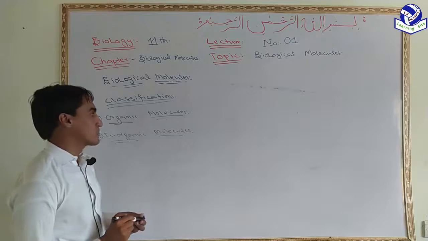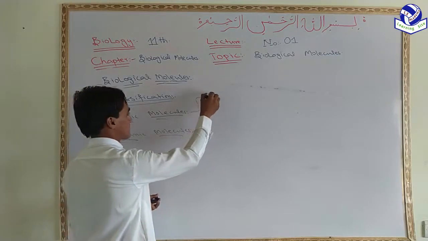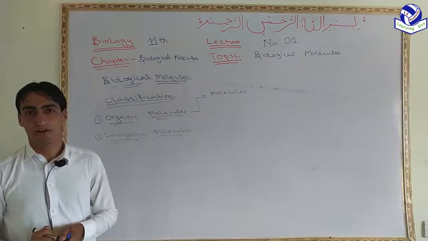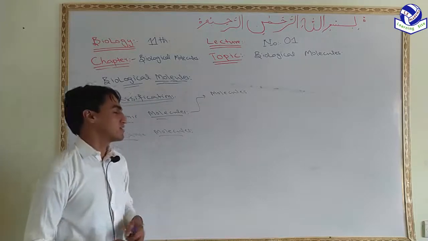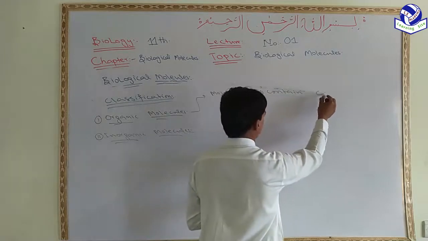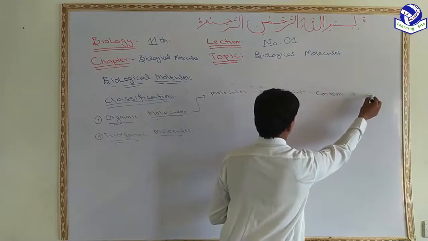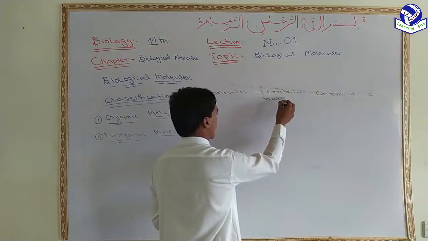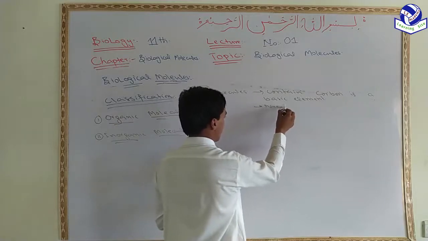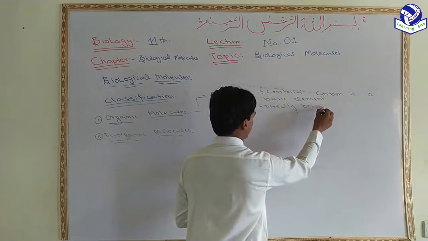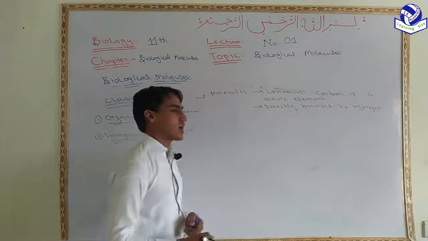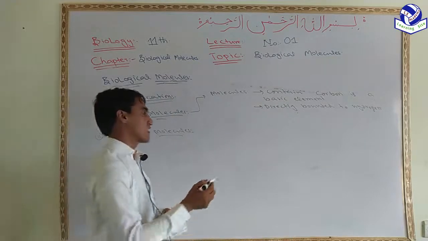So what is meant by organic molecule? The type of molecule which contains carbon as a basic element directly bonded to hydrogen is called an organic molecule. Example is carbohydrates.